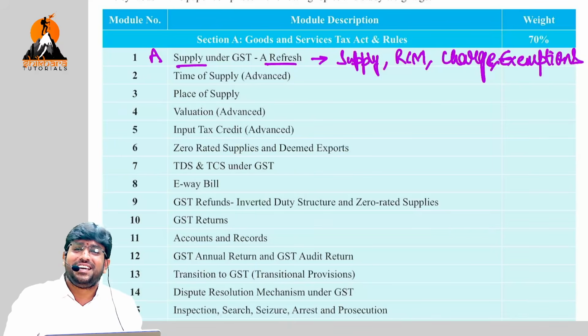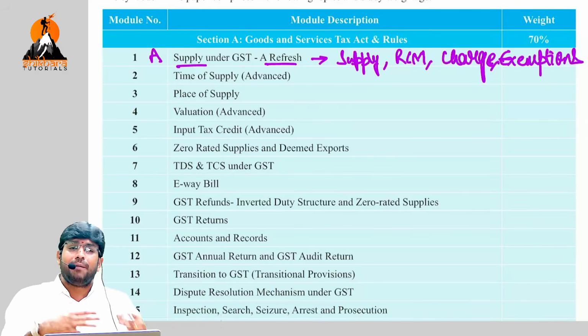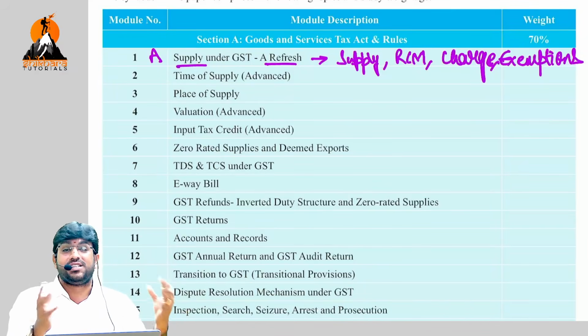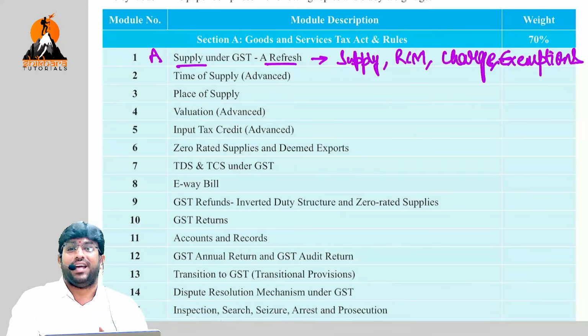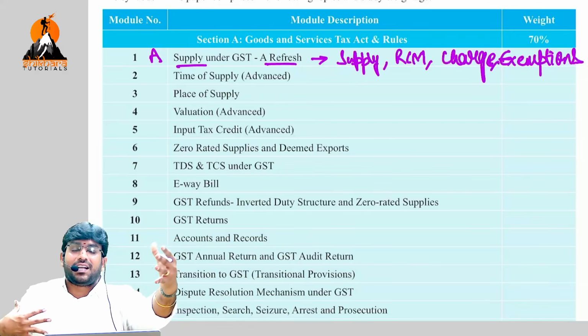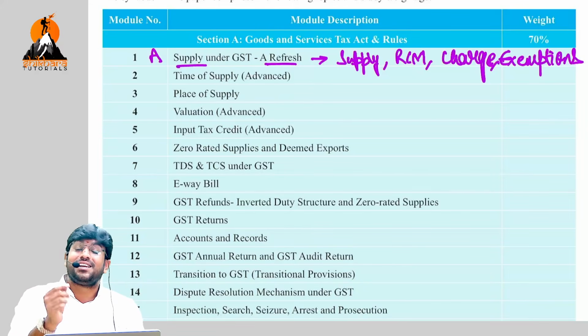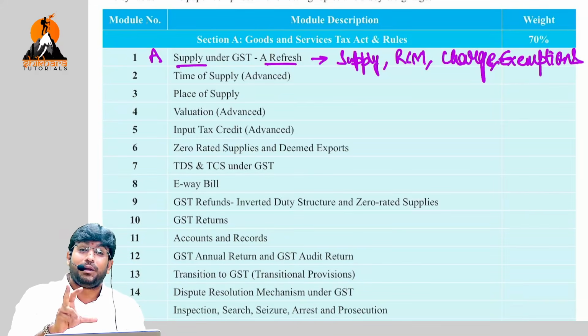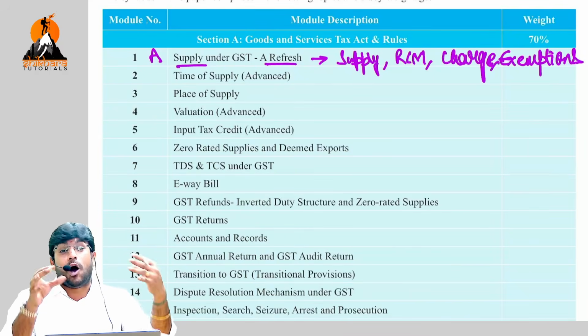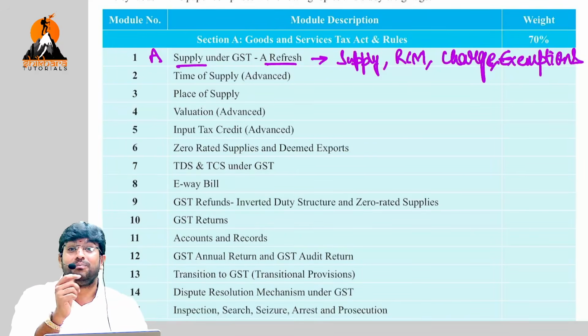Clear? See, this GST is not like your income tax or financial reporting or SFM for that matter. Why am I telling that to you? Because in SFM or reporting or Ind AS, a big question comes where too much solving is involved, consolidation is done, a lot of effort is taken, and 15 marks will be done. Generally, when a 14 marks question comes in the exam, they don't directly give it for 14 marks. Most of the time they split it 7-7, or 5-5-4. That's how they split. A big question directly is not possible in GST unless it's a topic of value of supply, or a topic of determination of net GST payable with a combination of input tax credit. That's where it's important to know.